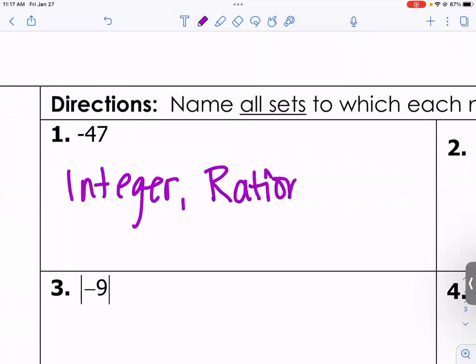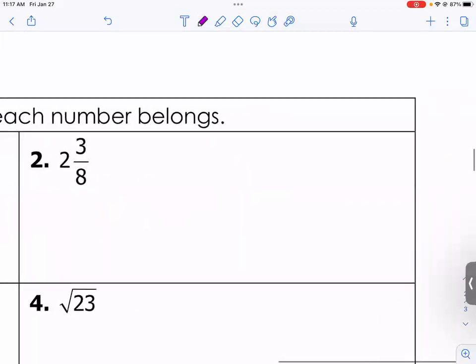Two and 3/8 is our next one. First of all, I noticed something about this one.